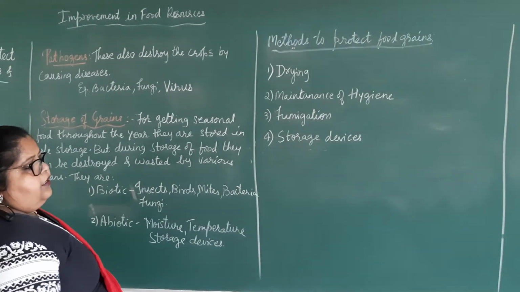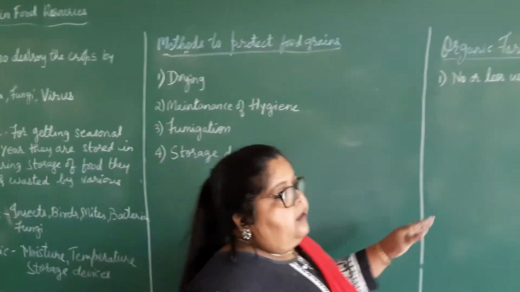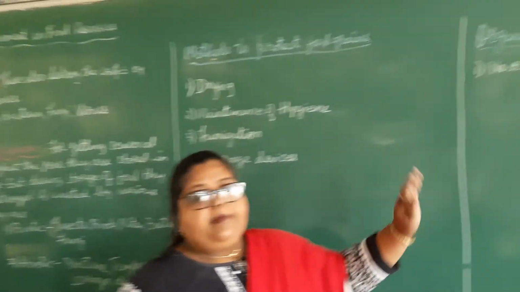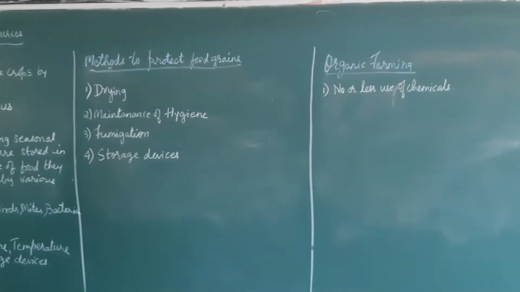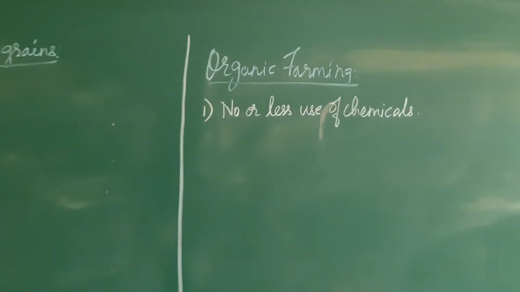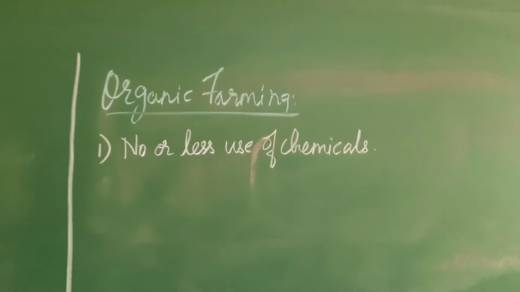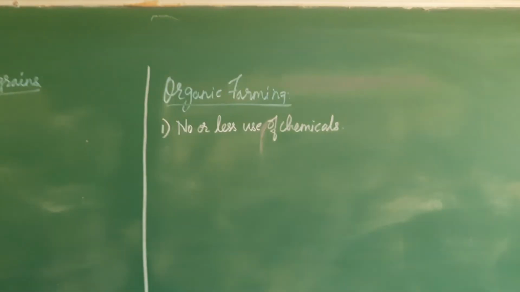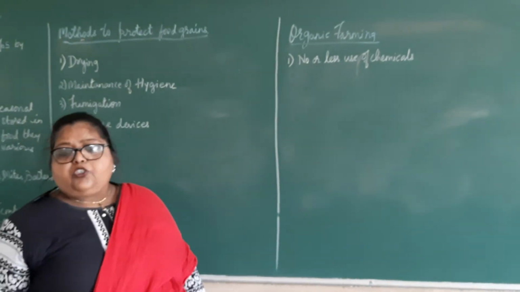Now one more thing is there in farming, that is organic farming. All of you know, nowadays we are getting organic food, and organic food is a little bit costly. Why is it costly?